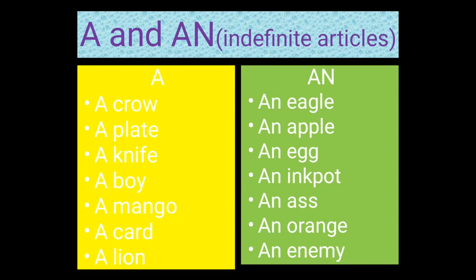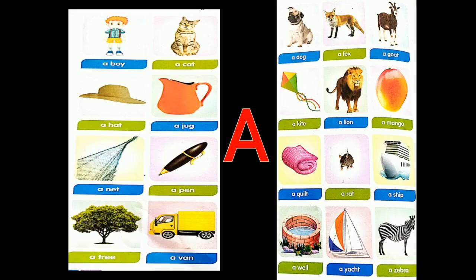Now, let's see about article an. An eagle, an apple, an egg, an inkpot, an ass, an orange, an enemy. These words begin with vowel sounds. So, because they begin with a vowel sound, we use article an.